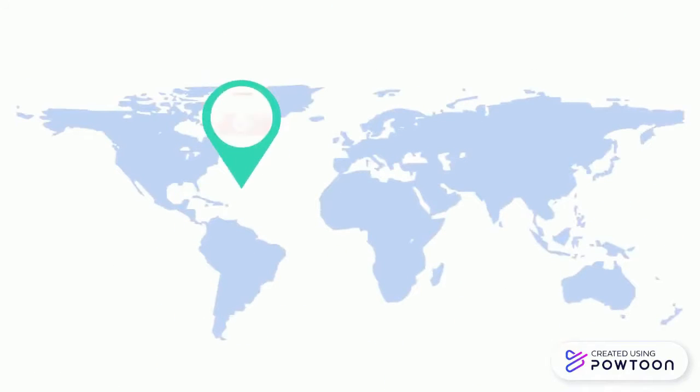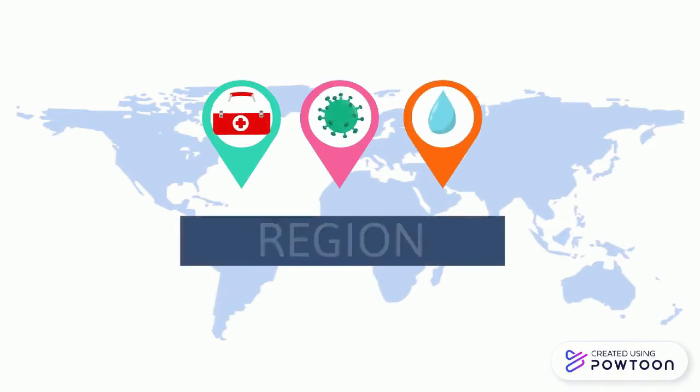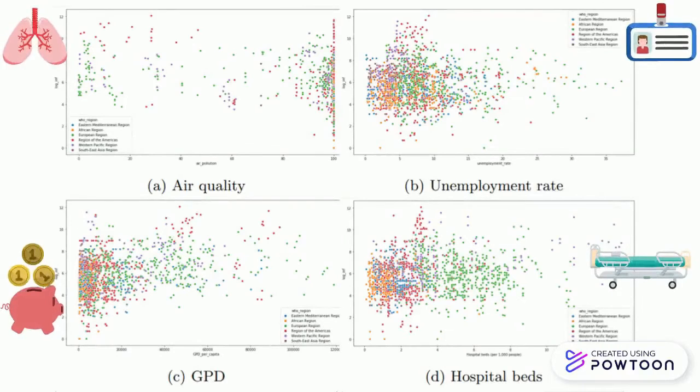So it is important now that we can do an analysis of how these factors are affecting the influenza across all the regions. For example, the air quality, the unemployment rate, the gross domestic product, and the number of hospital beds are also affecting the spread of this disease.